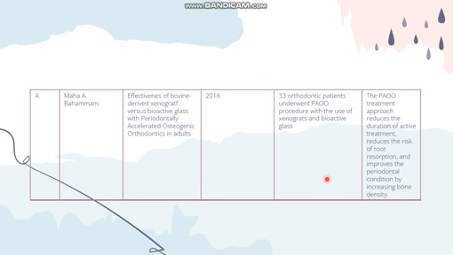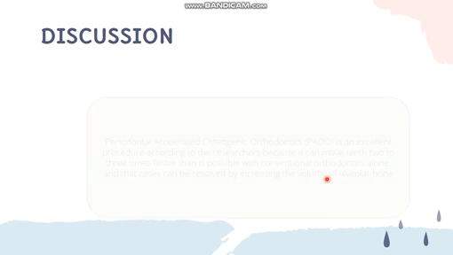Method: 33 orthodontic patients underwent the PAOO procedure with the use of xenograft and bioactive glass. And the result: the PAOO treatment approach reduced the duration of active treatment, reduced the risk of root resorption, and improved the periodontal condition by increasing bone density.